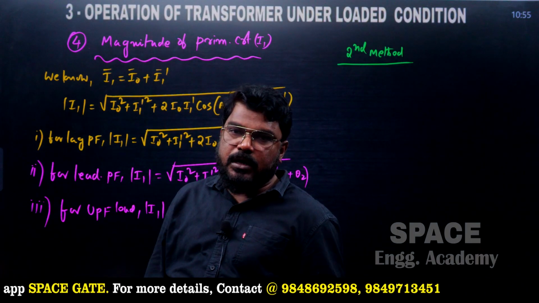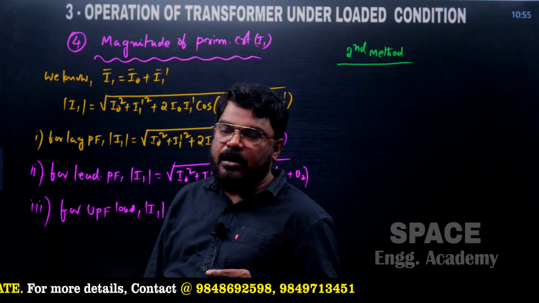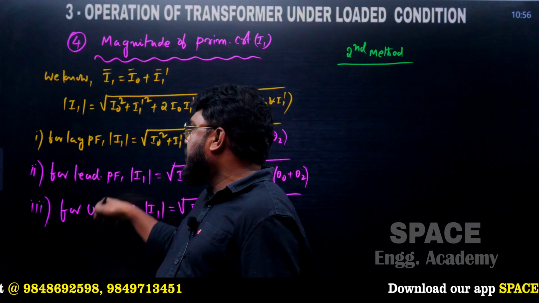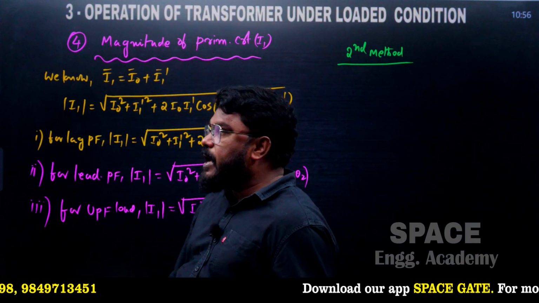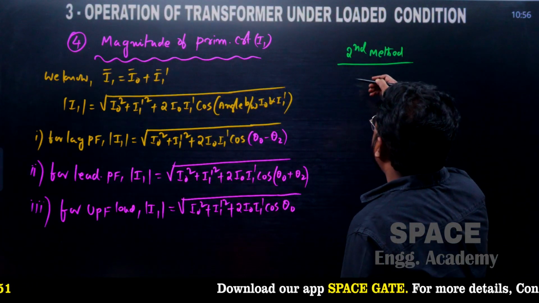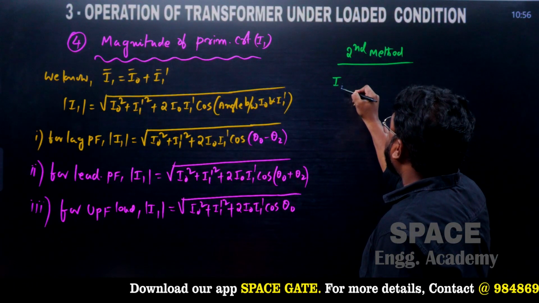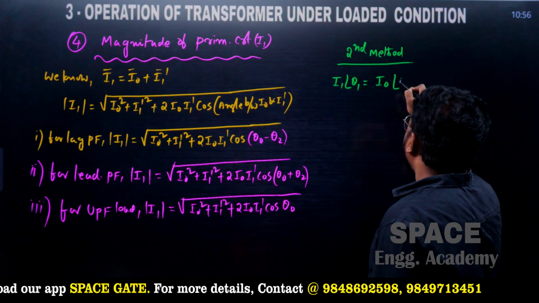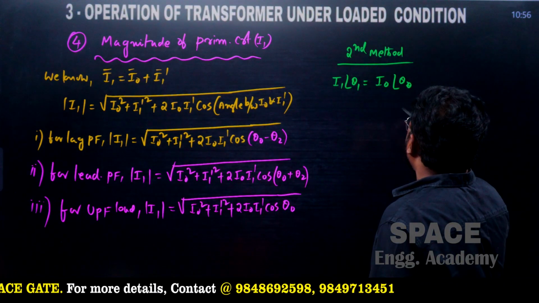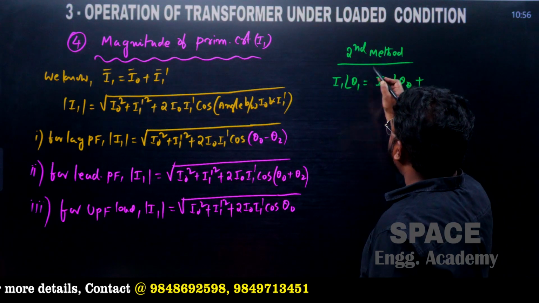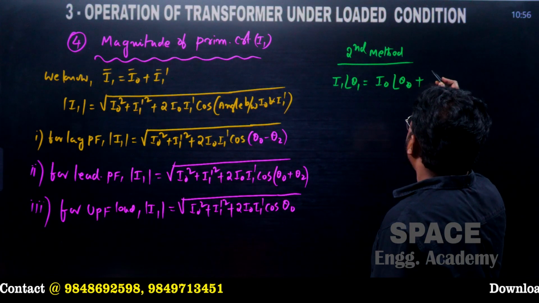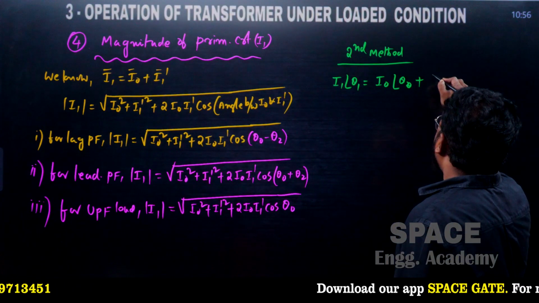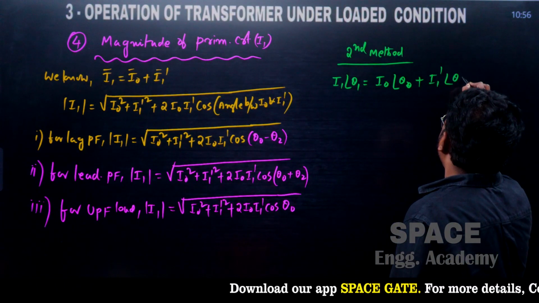Sometimes the question asks for the magnitude of the primary current and also the primary power factor. Then the primary power factor cannot be found from this formula. To find the primary power factor, I1 at an angle of theta 1 is equal to I naught at an angle of theta naught plus I1' at an angle of theta 2, a vector sum in polar form.